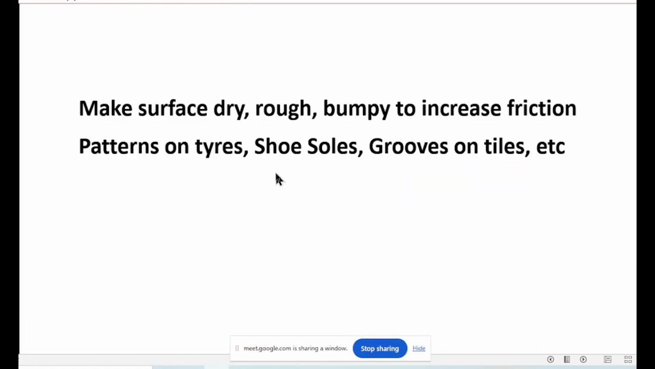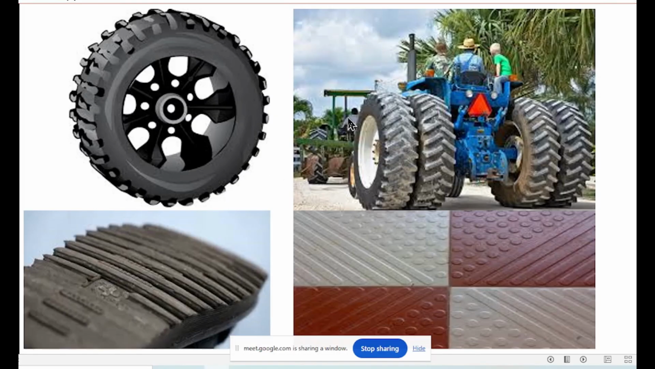If you want high friction, to increase the friction, make it dry, rough, and bumpy. So you have the patterns on the outside of the tire, the tread designs and patterns, the soles of shoes, and the tiles on the floor. They always have these marking designs to make them rough so that you don't slip, increasing friction.